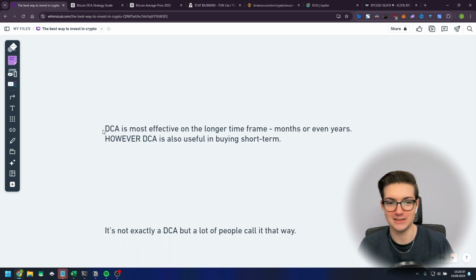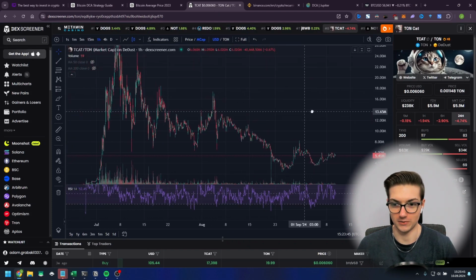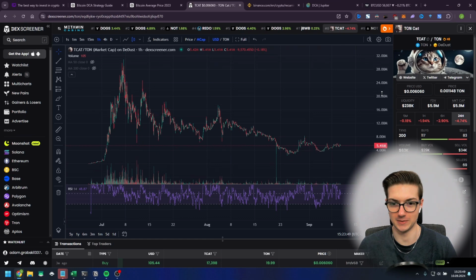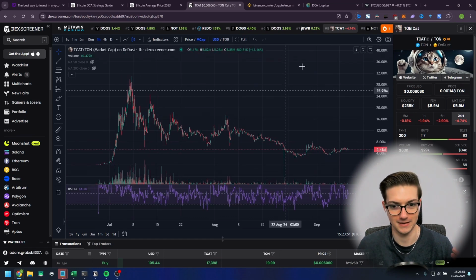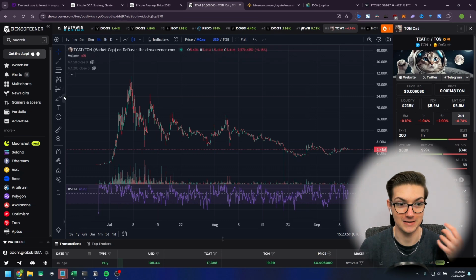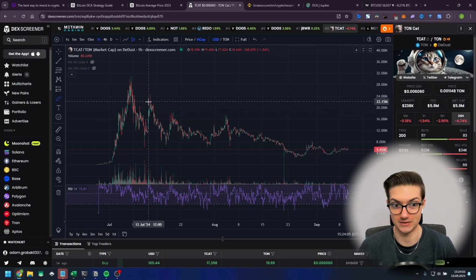And it's not exactly a DCA, but a lot of people call it that way, and I will show you a simple example. Here we have a chart of TCAT, and let's say you want to invest into this meme coin or any other meme coin, and you have $1,000 to your name that you are comfortable spending on a blue chip on Ton blockchain. So let's say we are at 12th of July and you want to invest your $1,000.